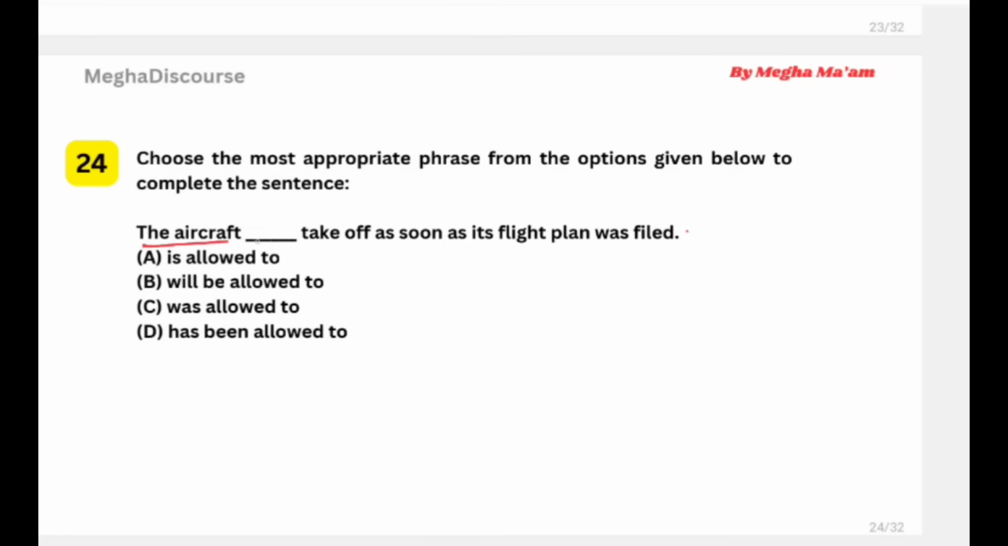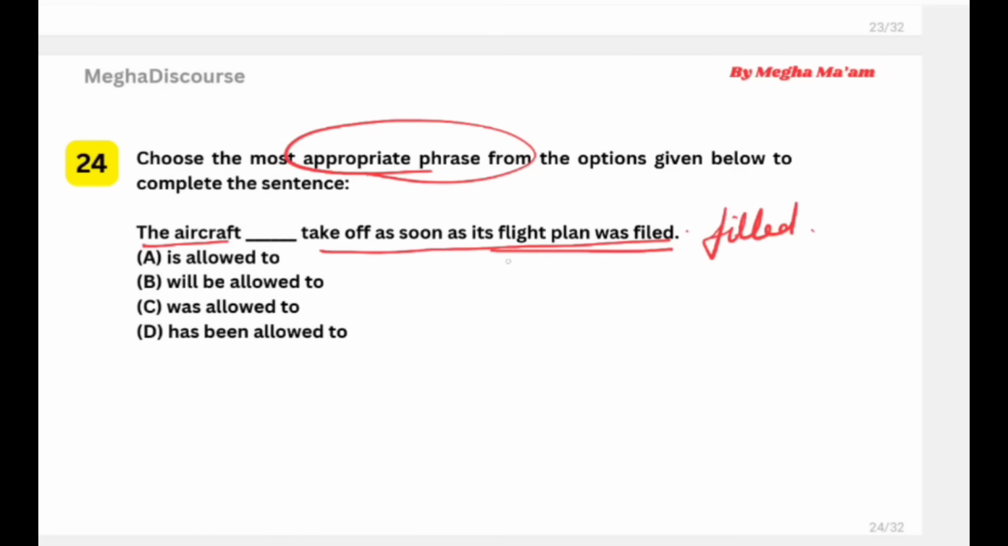Question number 24. The aircraft take off as soon as its flight plan was filed. It is not "filed", it is actually "filled". Okay, we have to take the appropriate phrase. This is actually a clause in which we have two independent sentences and one conjunction. So the aircraft takes off when our flight plan is filled. So the answer is "was allowed" because we have the second verb in the past tense in the second clause. So we use "was allowed to". So the aircraft was allowed to take off as soon as the flight plan was filed.